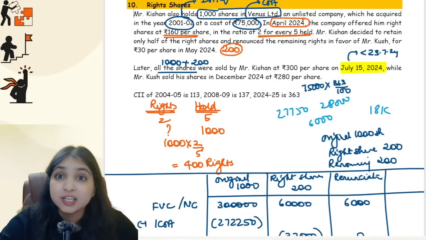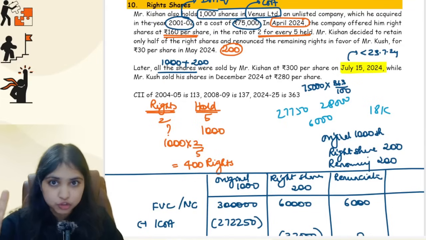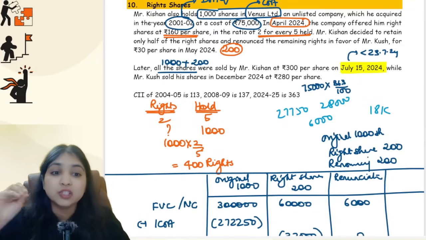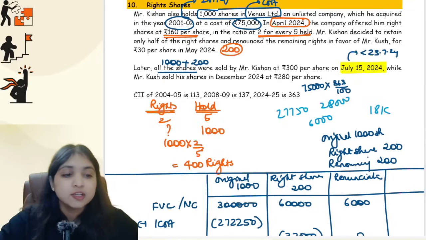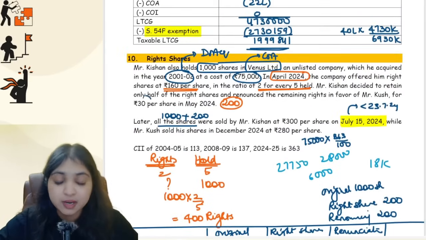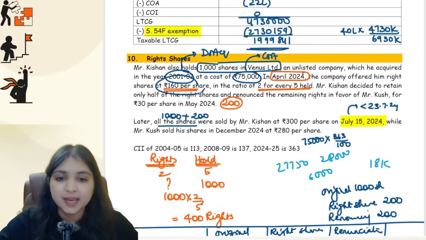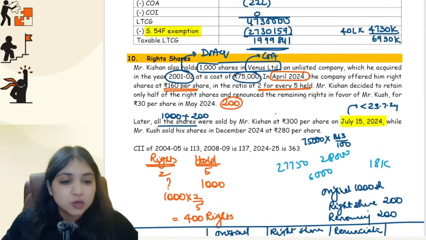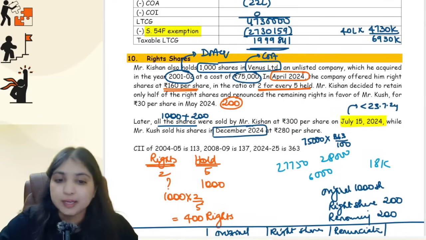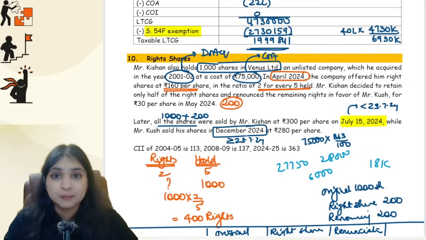So when Kishan renounced, what does that mean? Kishan is not selling the share to Mr. Kush. No. Kishan is only giving Mr. Kush the right to buy the shares. So Mr. Kush has bought the right to buy the shares from Mr. Kishan at 30 rupees per share, and then he has bought the 200 shares from the company at 160 rupees per share. And Mr. Kush is now selling away the shares at 280 rupees per share in December 24, guys. So Mr. Kush is selling the shares on or after 23rd July 2024. Therefore, the amended provisions will apply.